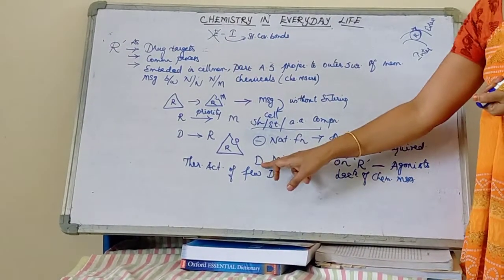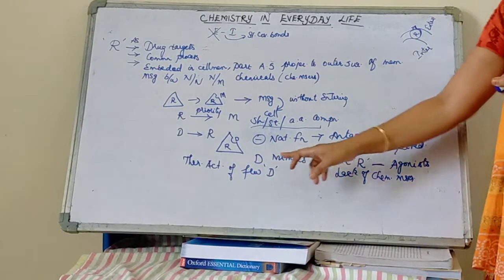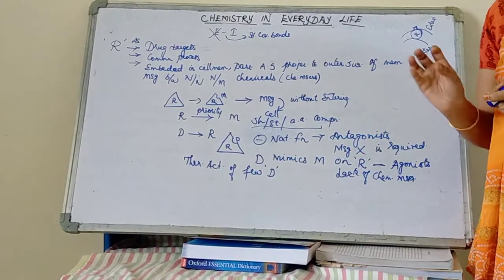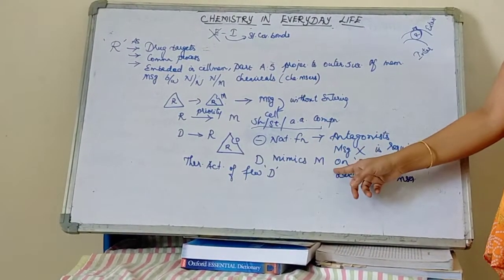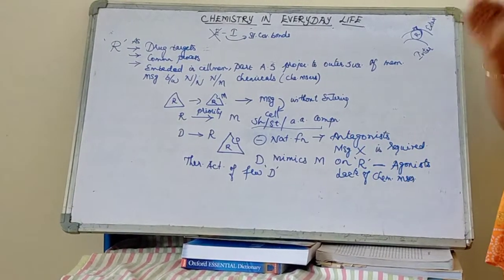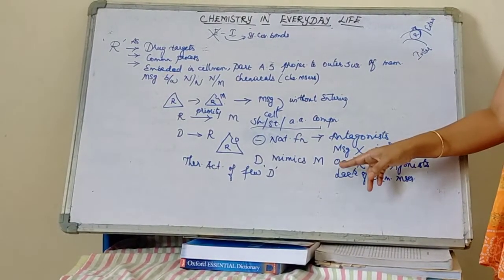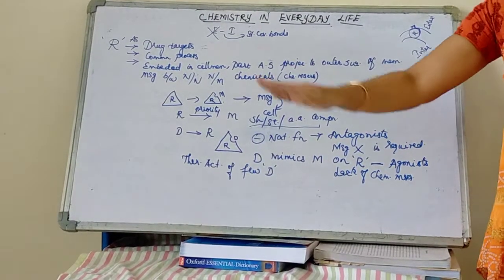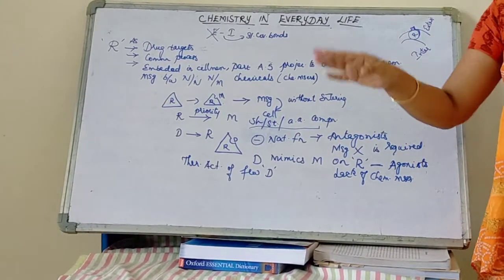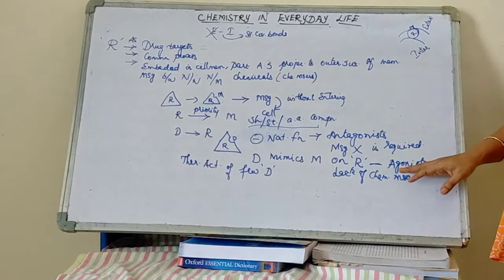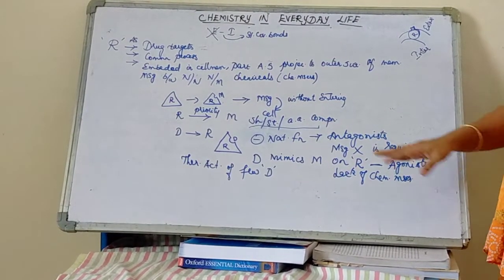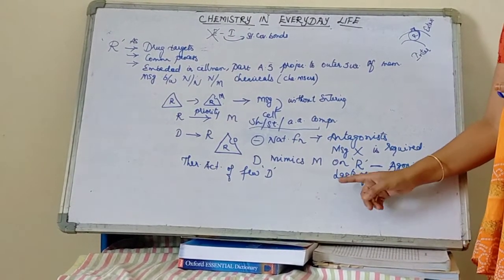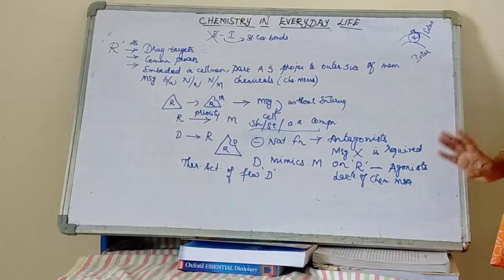What is the second type of drug? Here, my drug is going to mimic the messenger on the receptor. So it is the same as that of the messenger. So here my drug is called an agonist. It is going along with the messenger. Its function is the same as that of the messenger. So here it is called an agonist. This case is useful when there is a lack of chemical messengers.